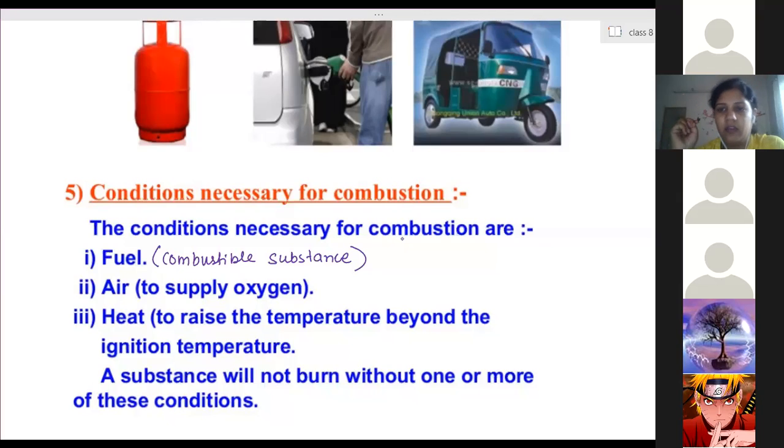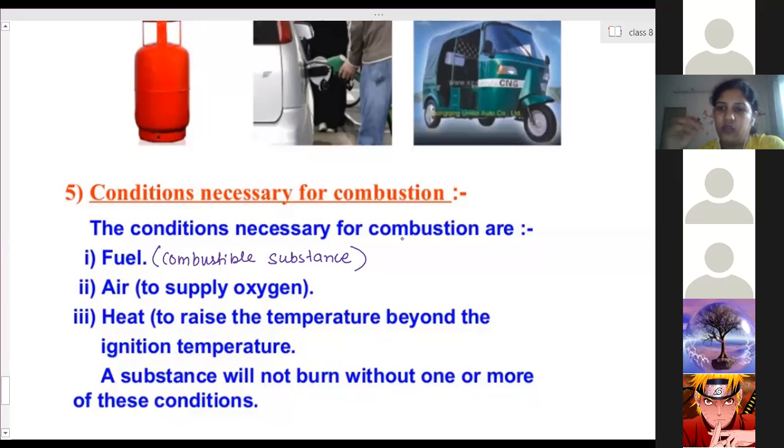One is by pouring water over it, or the second is pouring sand over that area. If it is small scale, a very small part, we can pour sand over it. Or if it is a larger quantity, that means a full house started burning, then we can pour water over it.